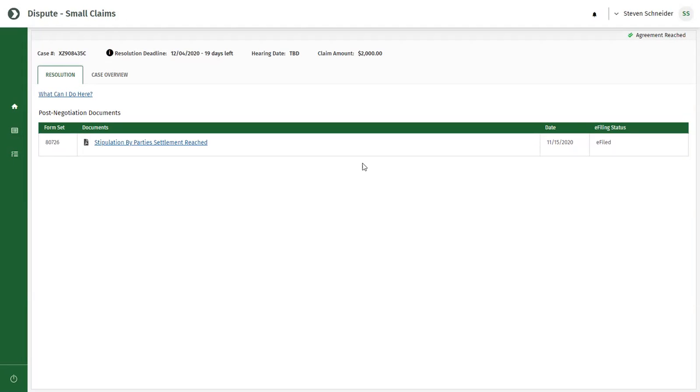Once the plaintiff submits the signed agreement to the court, you will receive an email confirmation that it was e-filed with the court, and you will also see here in ODR that your agreement has been e-filed with the court. Now, simply await the court's decision and further instructions regarding your case. Congratulations! You've now successfully used TurboCourt's online dispute resolution to negotiate your dispute and reach an agreement without having to go to trial.